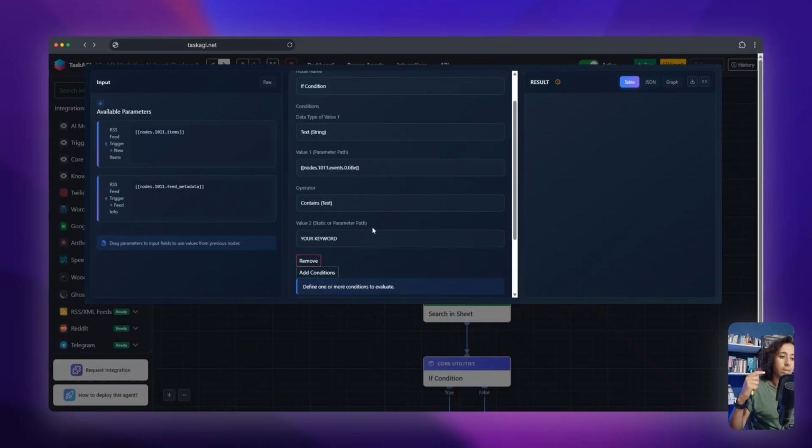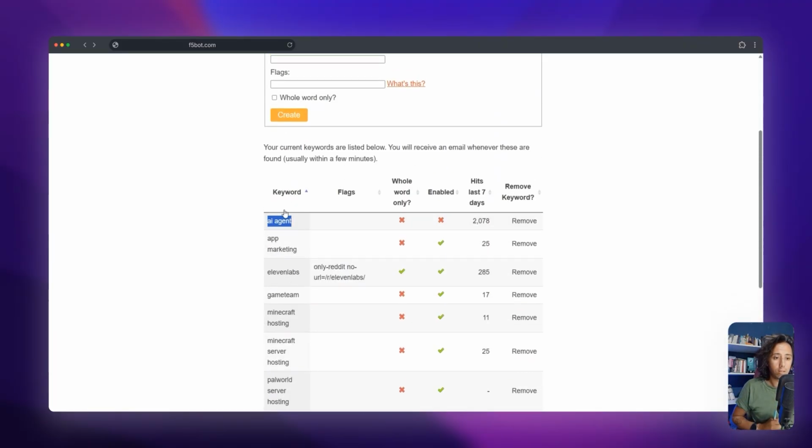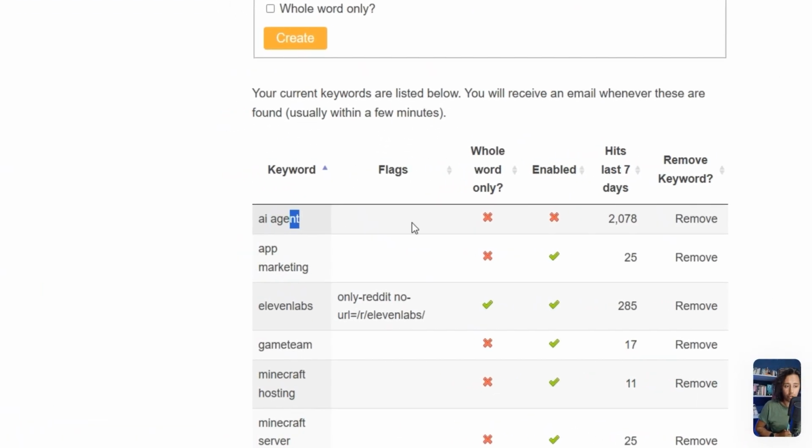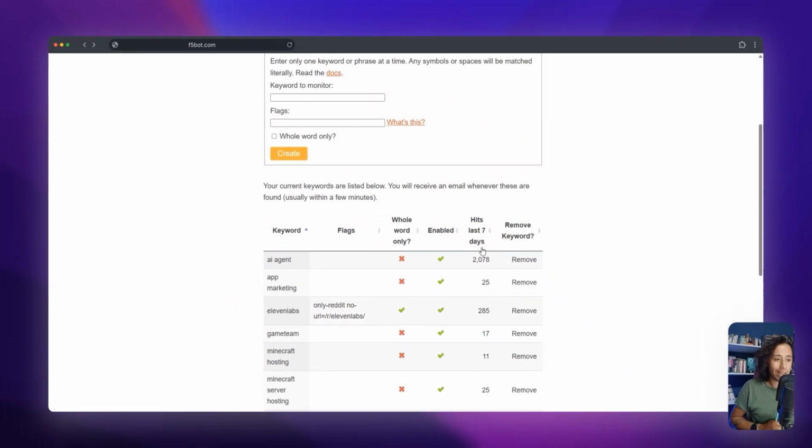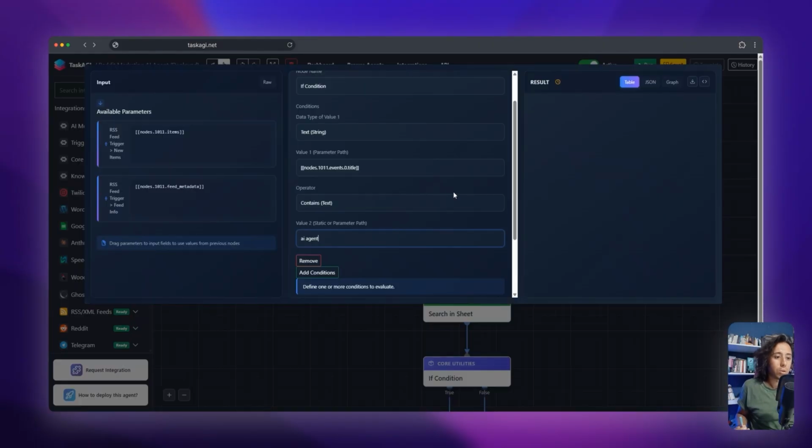For example, over here, let's click on value 2, which is just over here, and put AI agent, which is one of the keywords we are actually tracking. Let's enable it. As you see, in the past 7 days, there are over 2,000 mentions of these words.